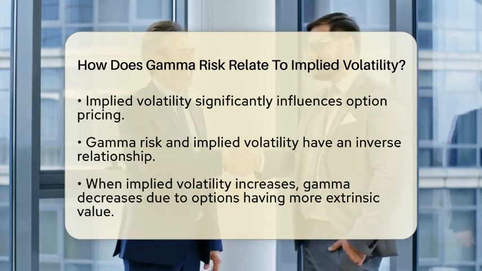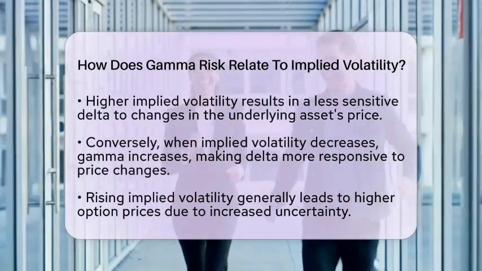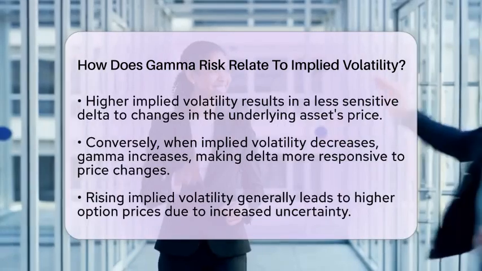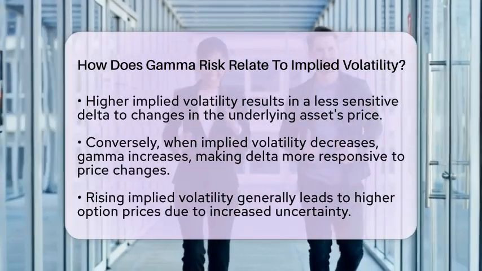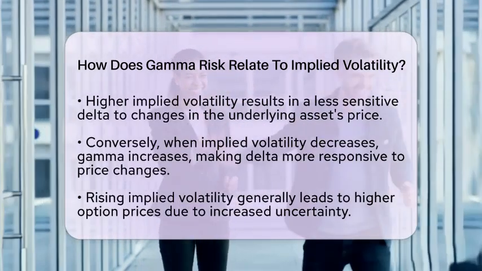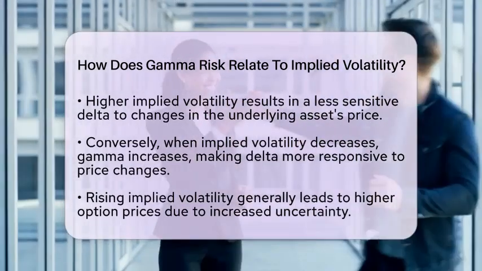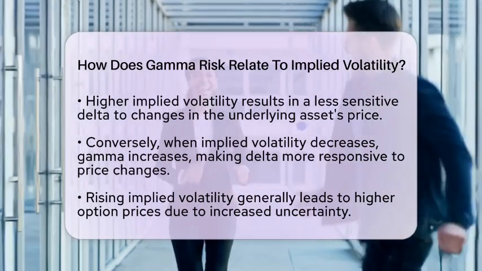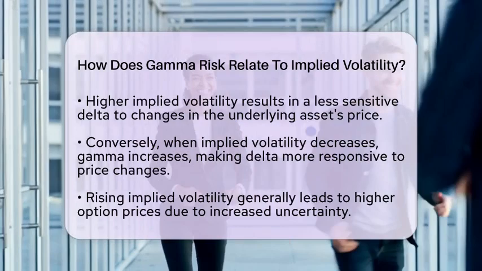As implied volatility rises, option prices generally increase due to the heightened uncertainty about future price movements. However, this increase in implied volatility reduces gamma, which means the delta of the option is less responsive to price changes in the underlying asset. Understanding this relationship is essential for effective risk management in options trading.